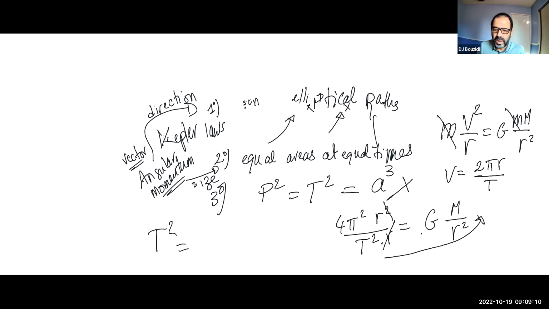And at the same time, I'm going to move r squared to the other side, which means it's going to come to the numerator. But I already have an r left from that cancellation. Remember, I have an r squared divided by r. So I have an r left in here times r squared. That's an r cubed. And the rest is just constant. So I have a 4 pi squared times r cubed, so it's 4 pi squared divided by G, which is a constant, 6.67 times 10 to the negative 11, times the mass of the sun. So t squared equals 4 pi squared over GM times r cubed.